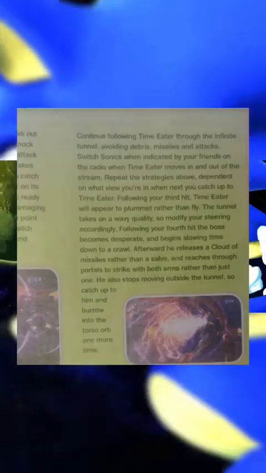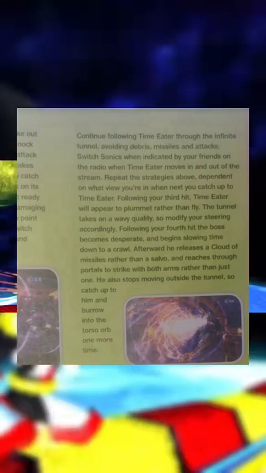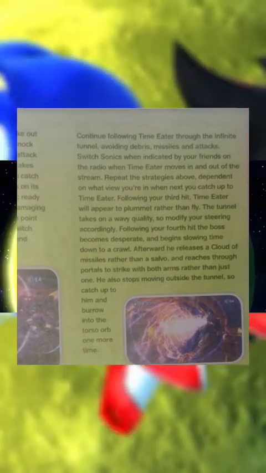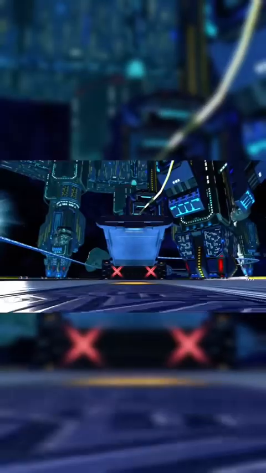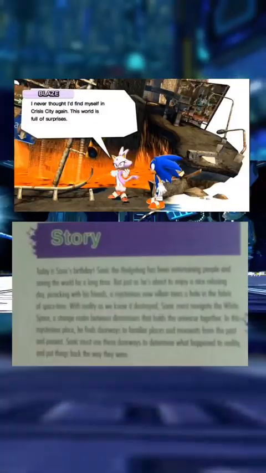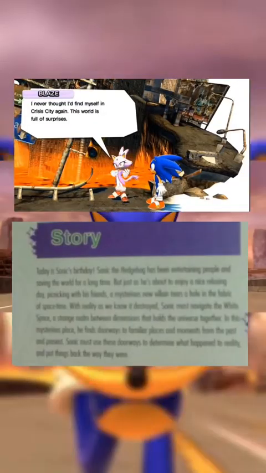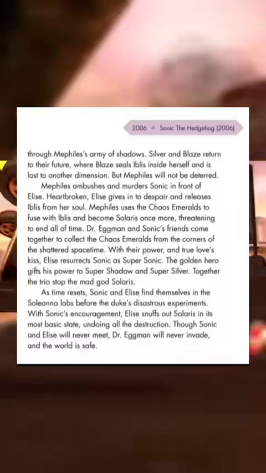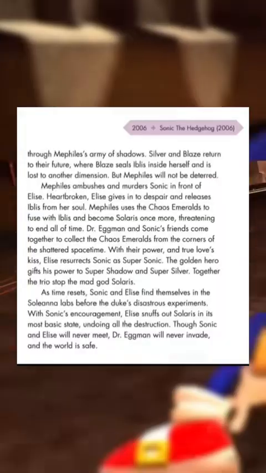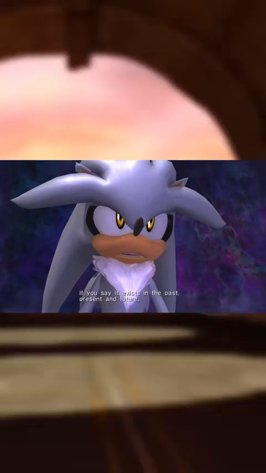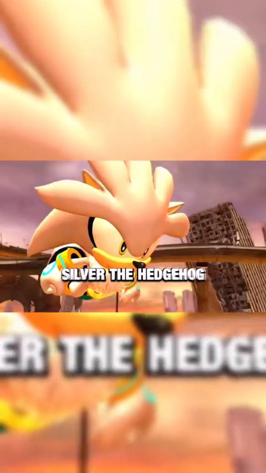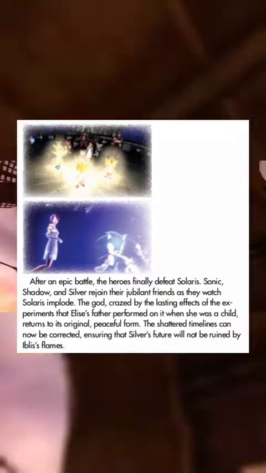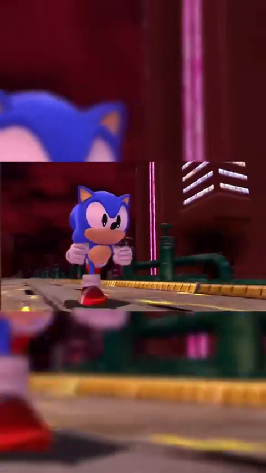The End of Time boss fight with the Time Meter is described to be infinite and operates as a stream where time flows infinitely, meaning that there would be infinite timelines in the Sonic universe. The ability of the Time Meter to manipulate Sonic's entire multiverse, restoring previous versions of timelines, suggests that there's a new direction of time separate from the regular one of the past and future. Solaris is born, the fractured reality affecting both Sonic and Silver's universes respectively, indicating a disruption of the regular flow of time. The correction of the shattered timelines after Solaris' erasure implies the restoration of the original timeline, highlighting the existence of multiple time dimensions.